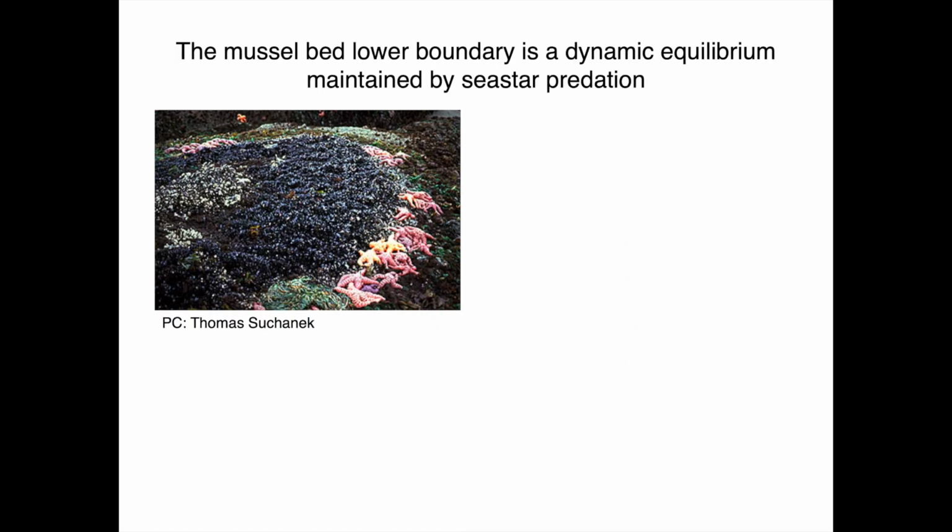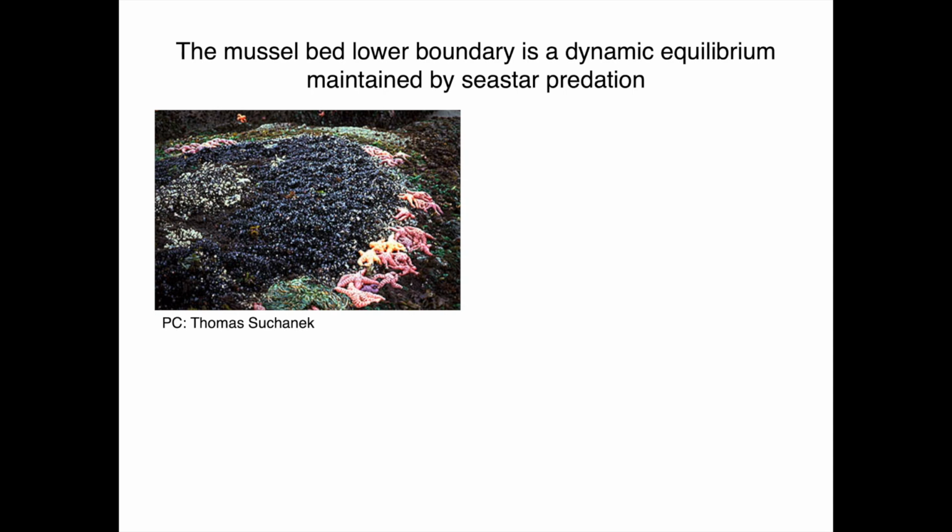So we can extend this to thinking about mussel beds, and specifically for the purposes of this model, beds of California mussels in the Pacific Northwest. Mussels require exposure to water for food, respiration, and for protection from fluctuations in air temperature. They grow on rocky shores at depths where they are submerged for at least 5 to 10% of the time. Below this, they can grow at any depths, and the deeper they are, the larger they can grow. But the growth downward of mussel beds is constrained by Pisaster seastar predation.